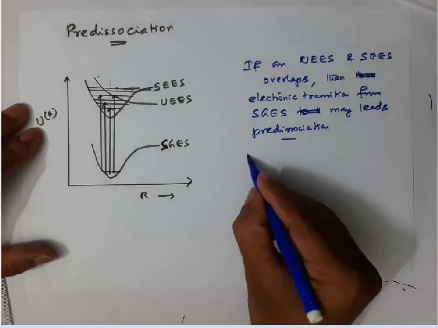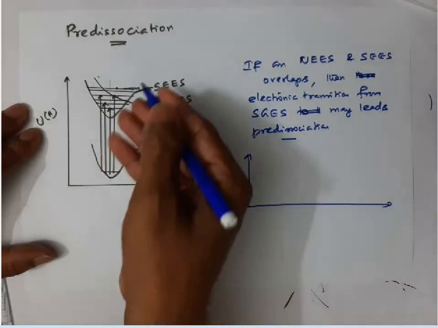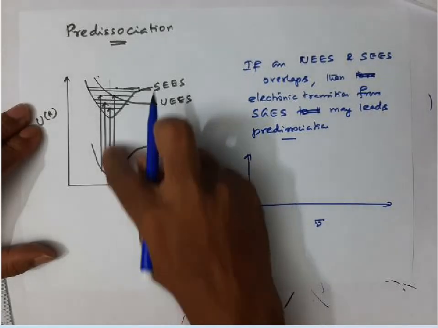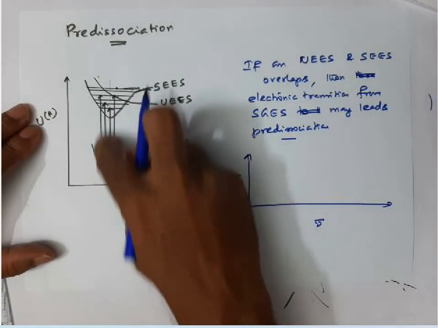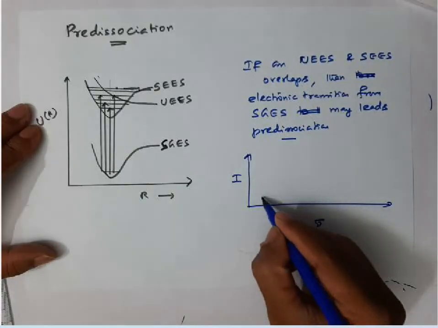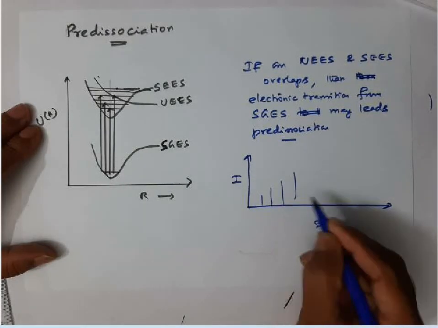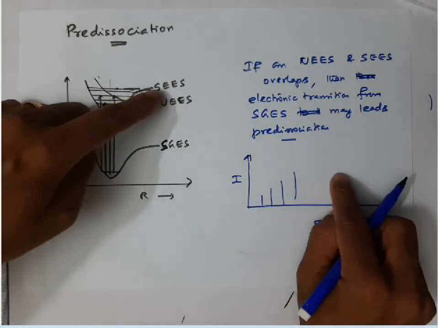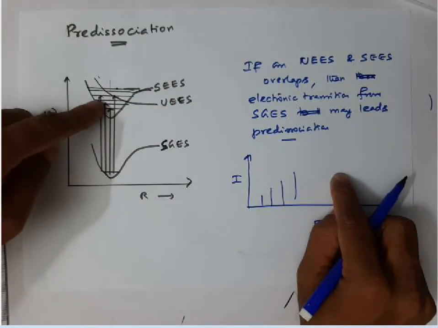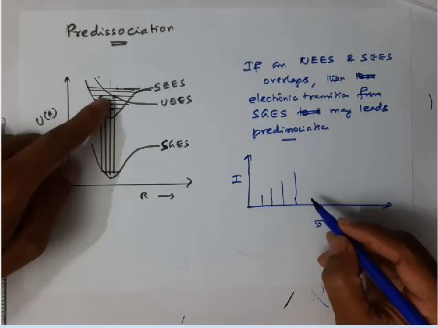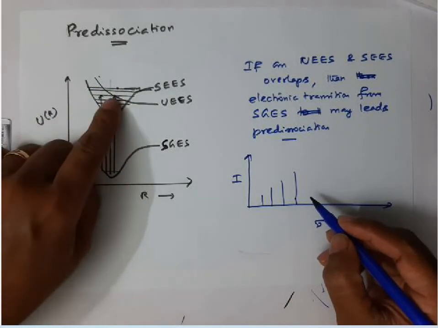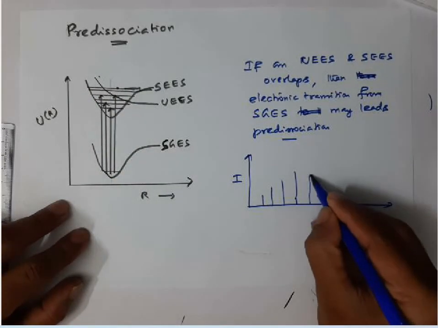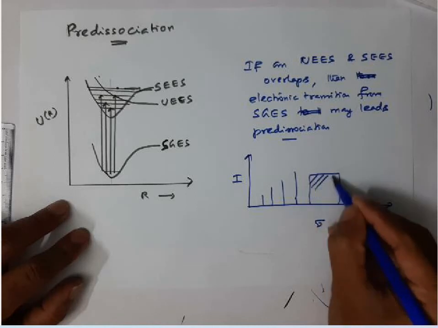Listen, what's the meaning? Suppose you take the spectrum for this type of molecule and plot intensity versus wave number. For lower wave numbers I am getting quantized vibrational states, so I'll get lines like this. These lines are due to quantized vibration levels present in the stable excited electronic state. But if the transition goes and touches the unstable excited electronic state, the molecule will decompose. So you'll get a continuum. Let us assume this is a continuum.